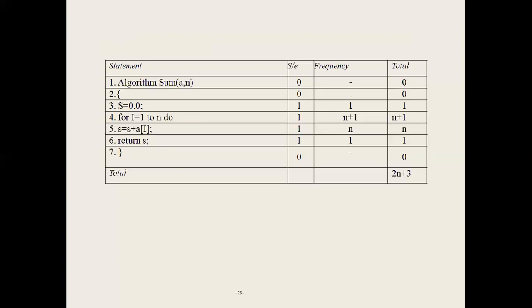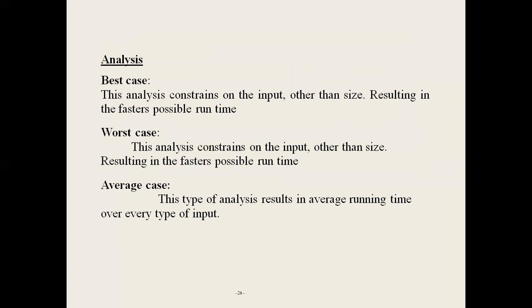The time complexity of an algorithm is calculated by two methods. The first one is by inserting count increment statements. The second one is by using tabular form. Next, there are three types of step counts: best case step count, worst case step count, and average case step count.